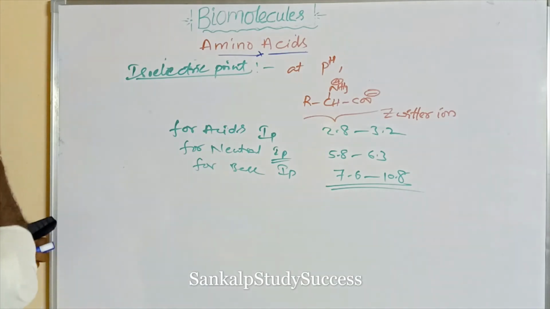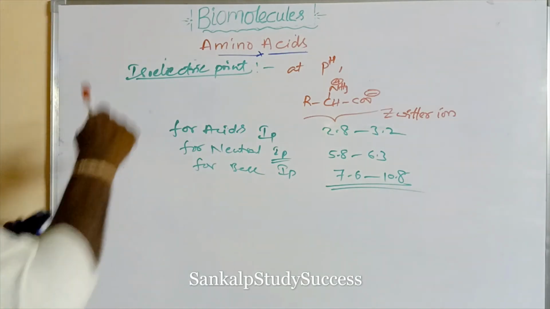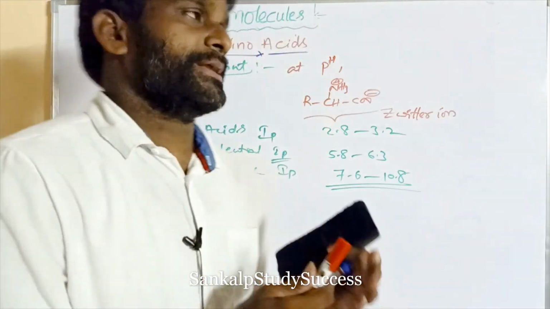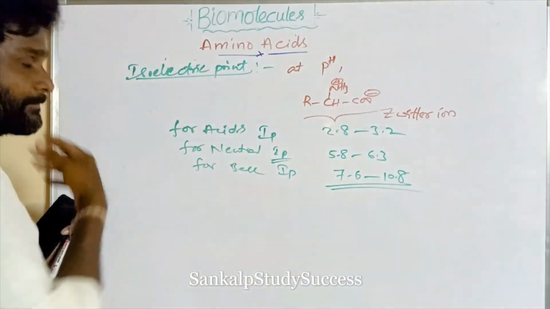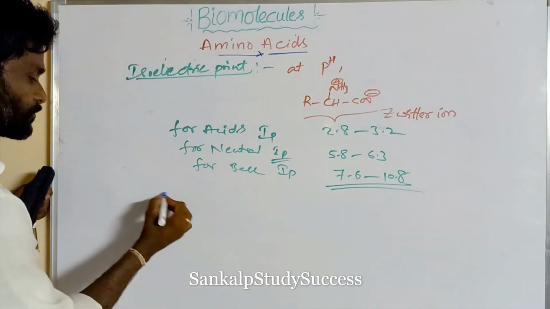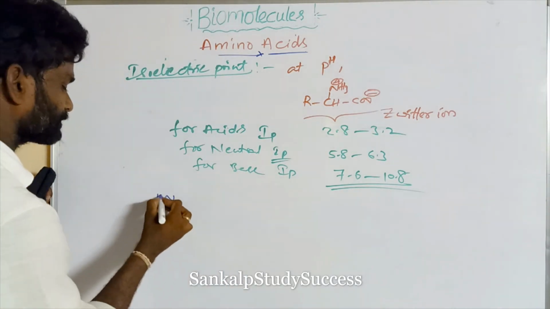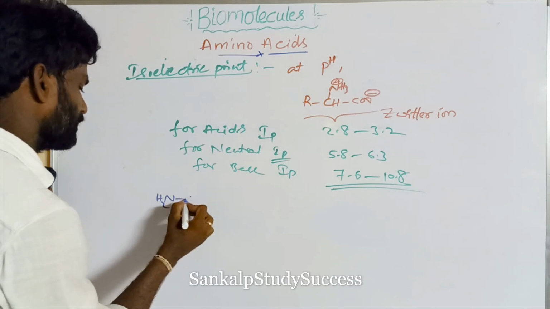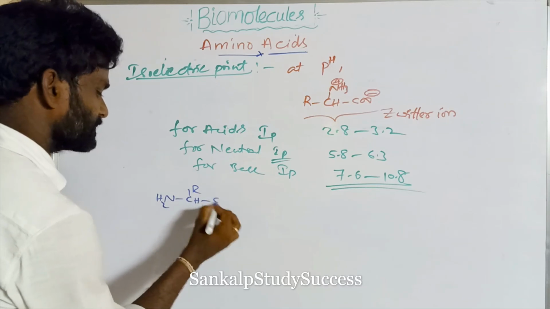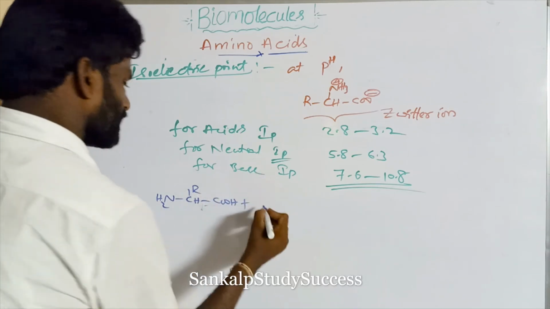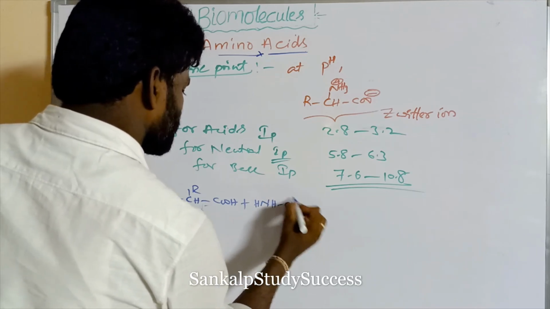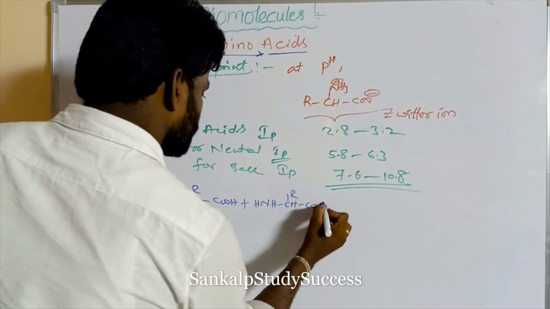A number of amino acids combine to give a protein. We can take one amino acid, CH R COOH, and we can take another amino acid like H CH R COOH.